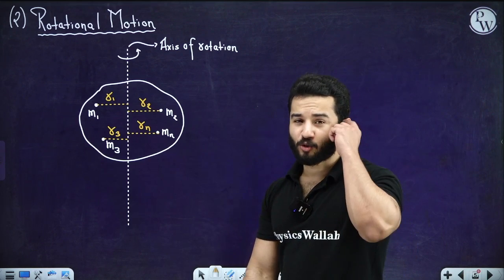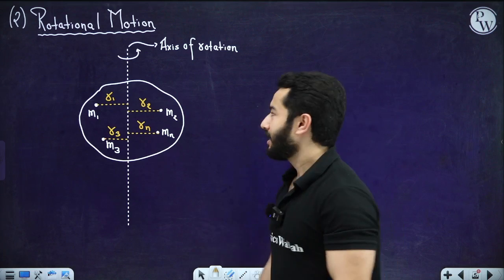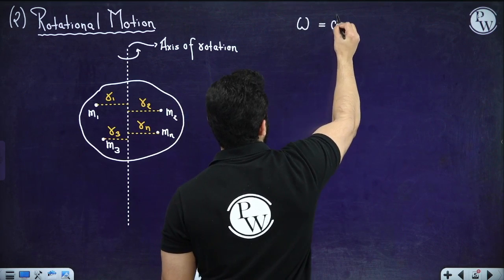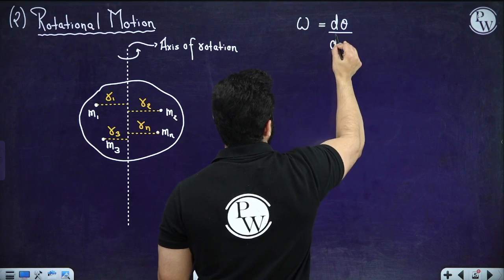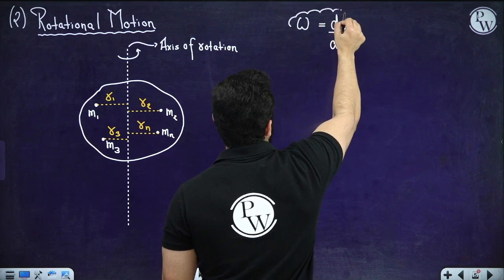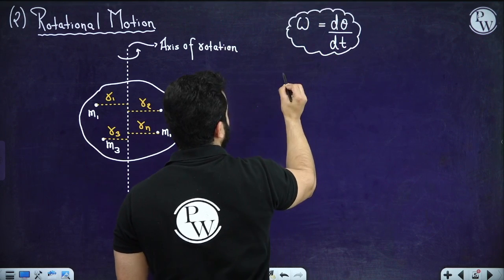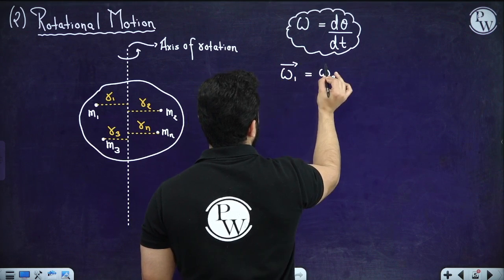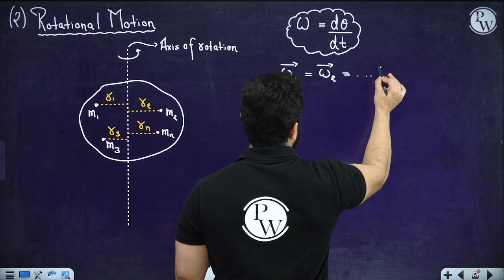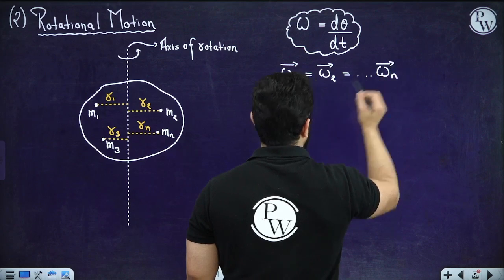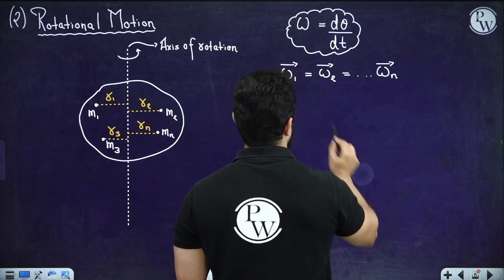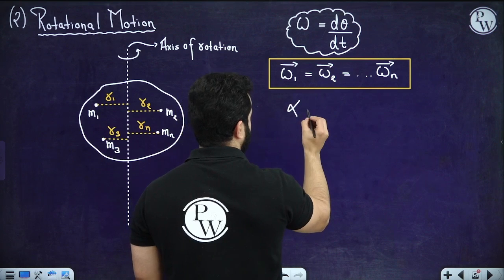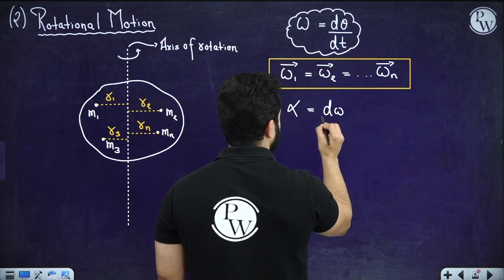Now we can talk about all of those things that we have done in circular motion, right? If you want to write the angular velocity, it will be written as d theta by dt. So for every particle, omega will remain the same. So omega 1 equals omega 2, and of course in vector sense, and so on, equals omega n. So angular velocity will remain the same, right? Angular acceleration alpha can be written as d omega by dt.